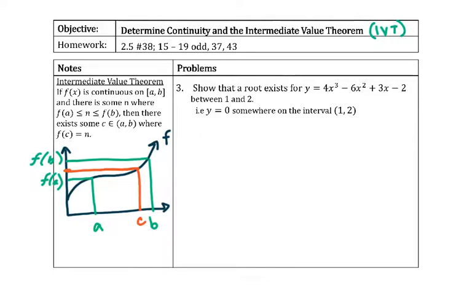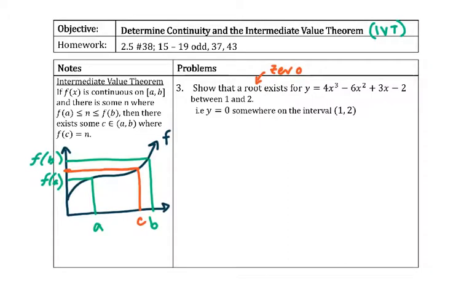Now, the intermediate value theorem is one of those things that seems pretty straightforward, but it's really, really helpful in some ways, such as for a very common type of intermediate value theorem problem, we have: show that a root exists. Remember, root is just another word for 0. For y equals 4x cubed minus 6x squared plus 3x minus 2 between 1 and 2.